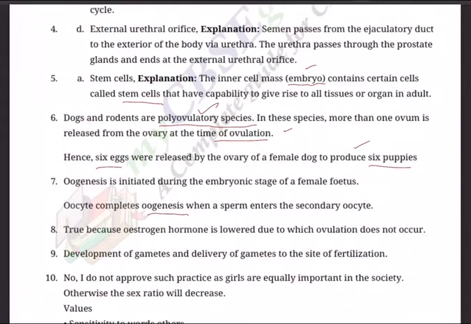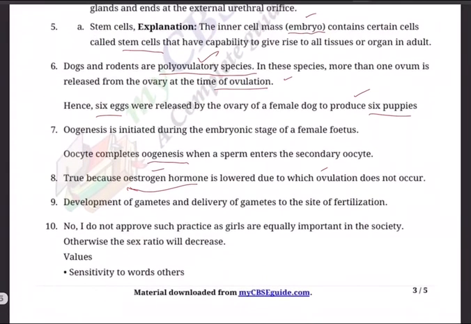Question number 8. True, because estrogen hormone is lowered, due to which ovulation does not occur. That is, during pregnancy, why will ovulation not take place? It's because of the estrogen production. Question number 9. Development of gametes and delivery of gametes to the site of fertilization.